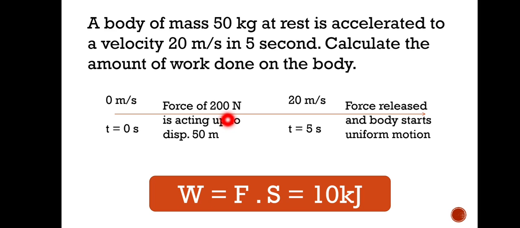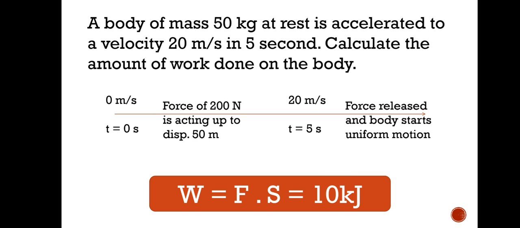That is the force. And for the displacement, again you will use the equation of motion, that is s equals ut plus half at square. So u is 0 here. Okay, so half at square gives you 50 meter. You need to calculate this. Okay, you try this in your copy. So now you have force, you have the displacement, you can easily calculate. Work done is equal to 10 kilojoule, that is 10,000 joule.